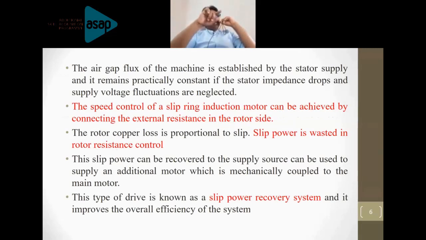by substituting all these values in the first equation, you will get the final equation for the copper loss. That is, the total copper loss is equal to s into omega_s into T. That is the slip power. So here slip power is nothing but the copper loss, the air gap power multiplied by the slip. And the other equation is P_m equals (1 minus s) into P_g. Somehow you can relate this equation with the speed equation, n equal to n_s into (1 minus s). Right?